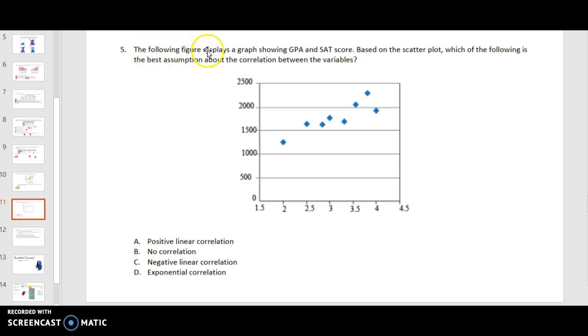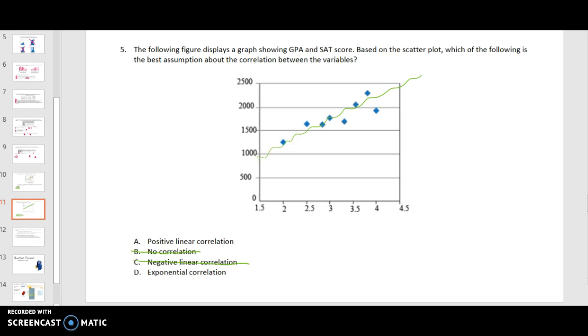Okay. The following figure displays a graph showing GPA and SAT scores. Based on the scatter plot, which of the following is the best assumption about the correlation between the variables? It is a positive linear correlation. There's no correlation at all. A negative linear correlation, or an exponential. So we know that these are generally going in this upward direction here. We can see that the dots are kind of going in that direction. So it's not no correlation, and it's not a negative correlation because it's going up.